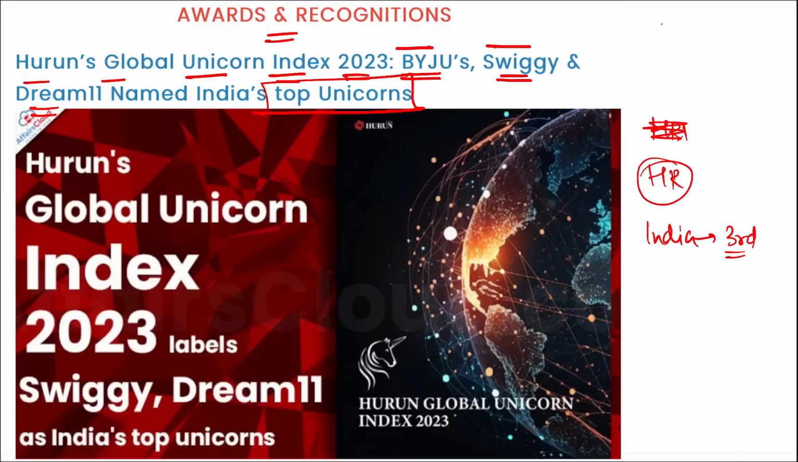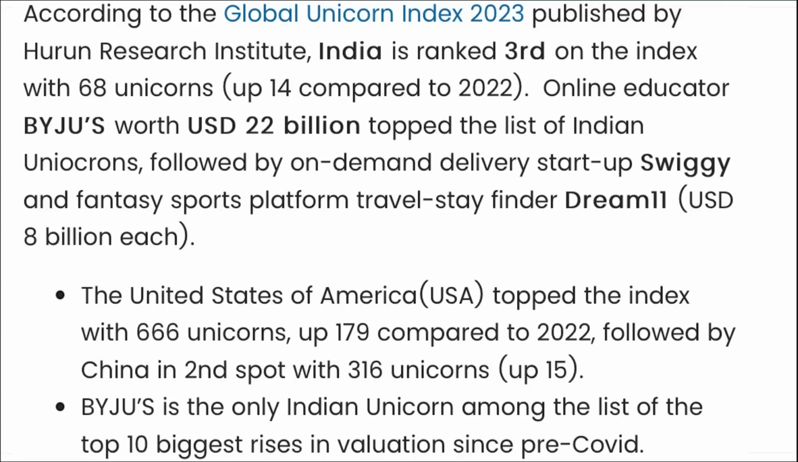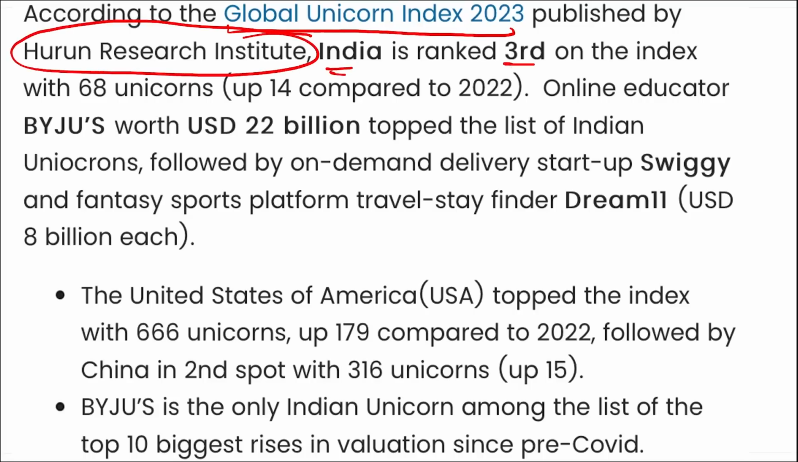All right, in this particular index, it was USA that secured the top position with almost 666 unicorns. It was followed by China on second position and India on third position. In China, there are approximately 316 unicorns, and in India, we just saw that there are 68 unicorns. So here you can see, the Global Unicorn Index is published by Hurun Research Institute, and India is ranked third on the index with 68 unicorns.